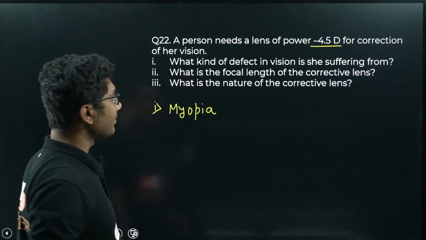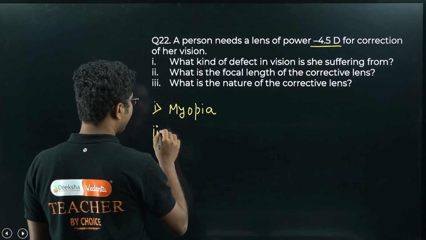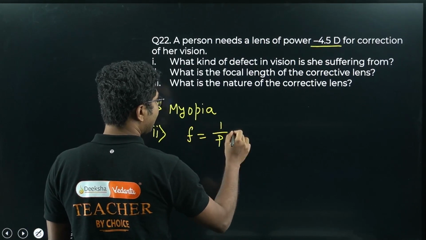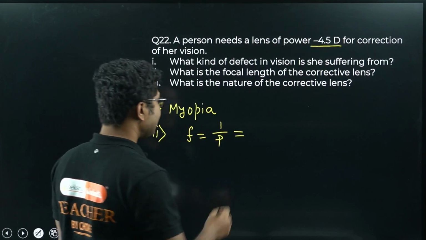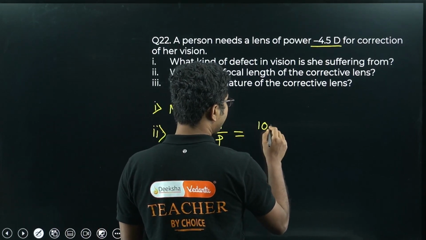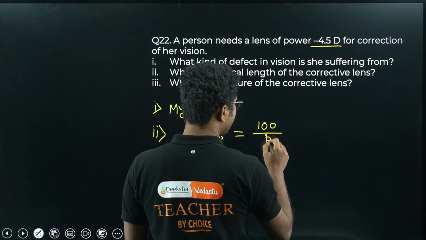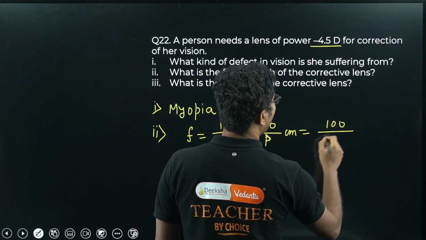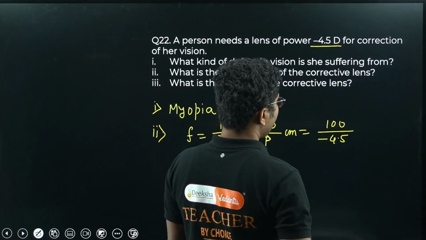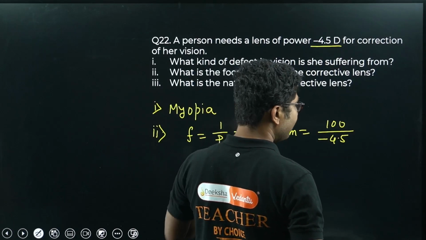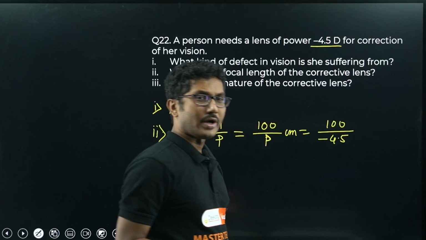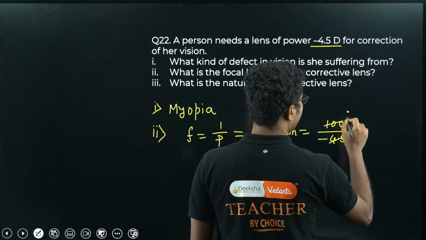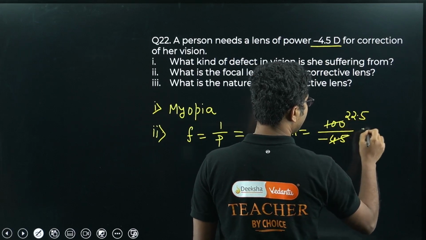What is the focal length of the corrective lens? We know that the relationship between focal length and power is f = 1/P, but because power is in diopters, if you want to convert it into centimeters, we have to use this formula instead: 100 divided by minus 4.5, which will be approximately not 25, not even 20, it will be somewhere between 20 and 25. I was assuming 22.5.